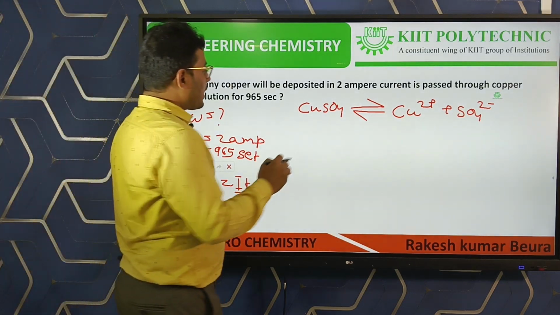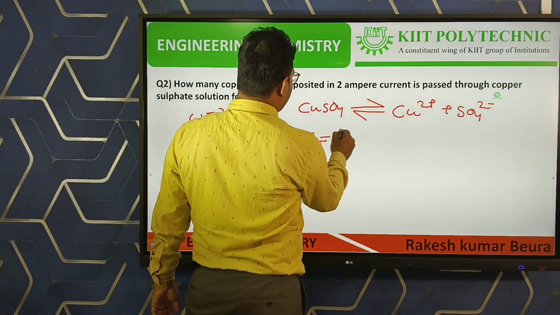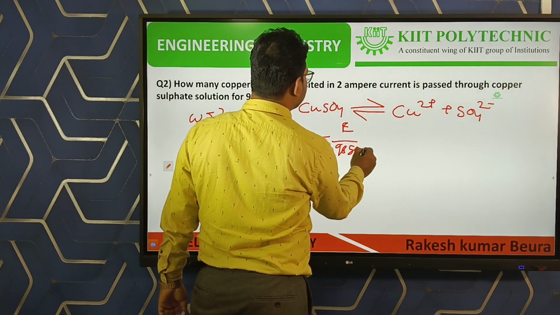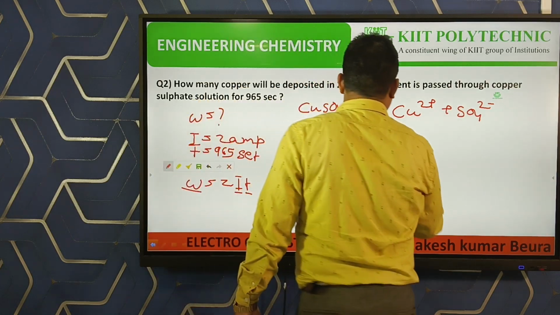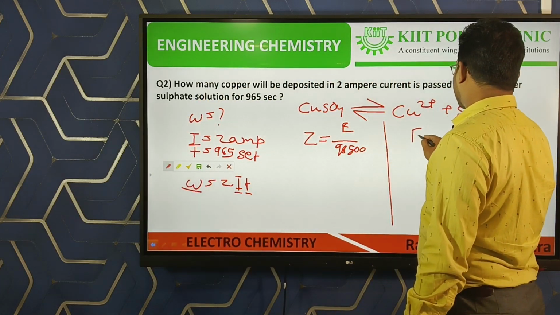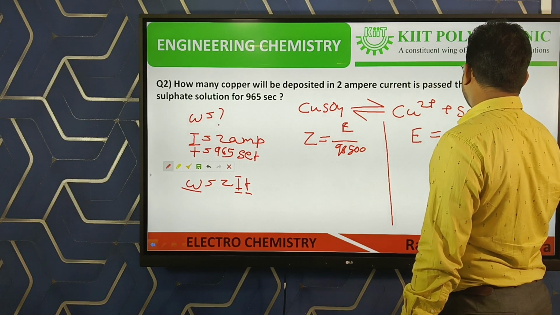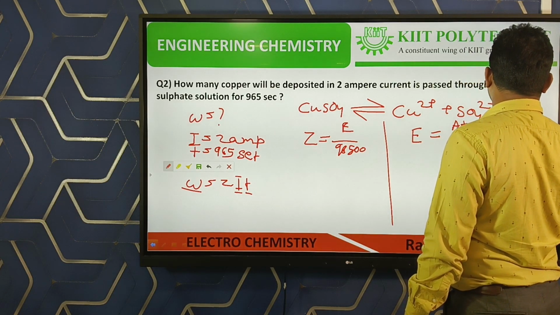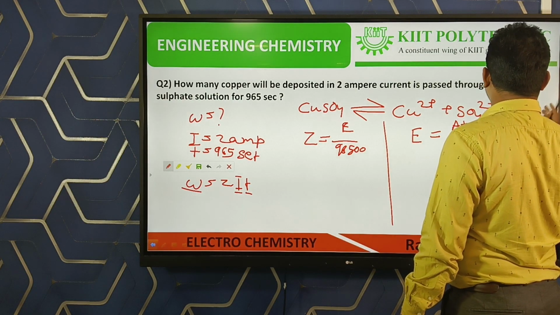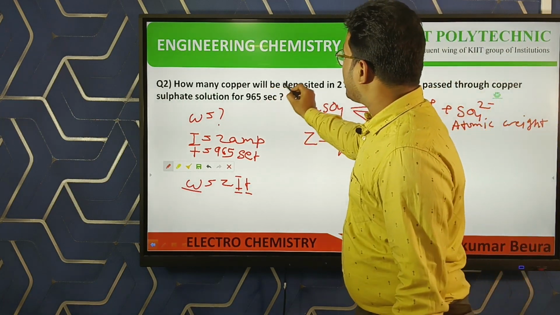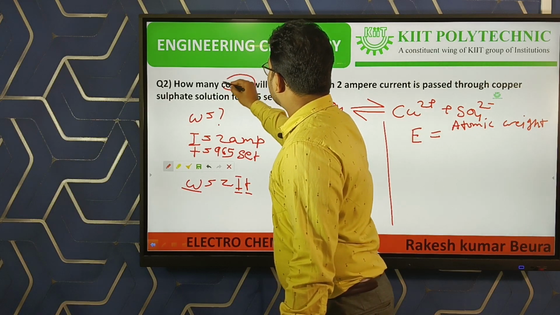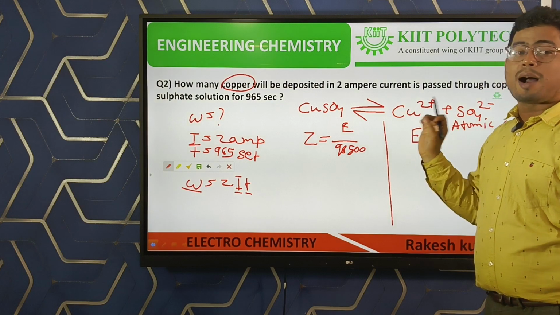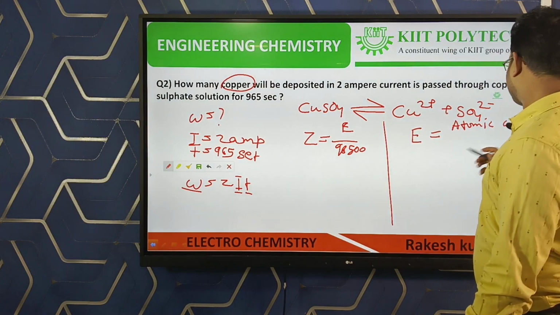We know Z is equal to E by 96,500, where E is equal to atomic weight by valency factor. Here it wants the atomic weight of copper.